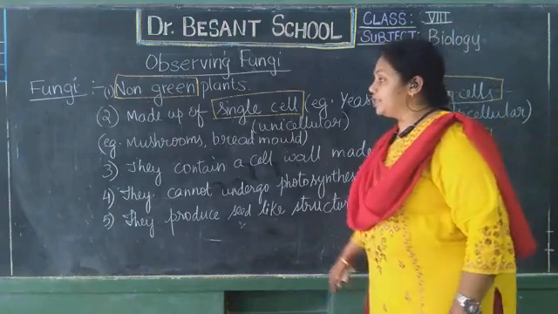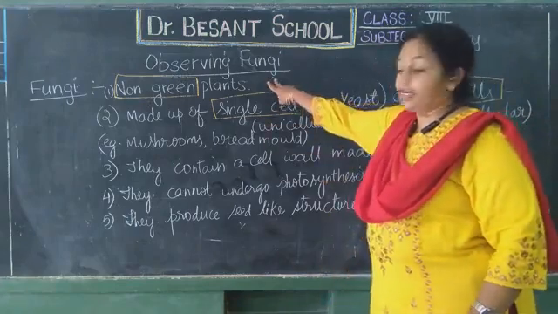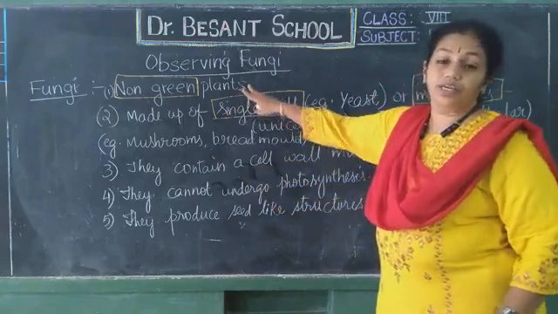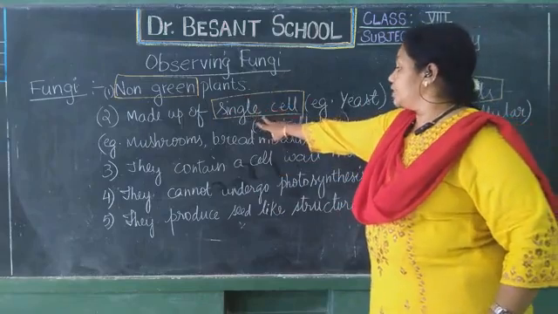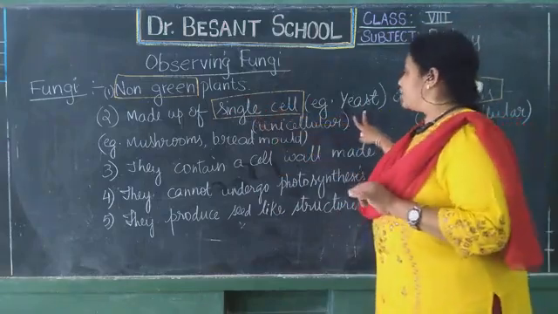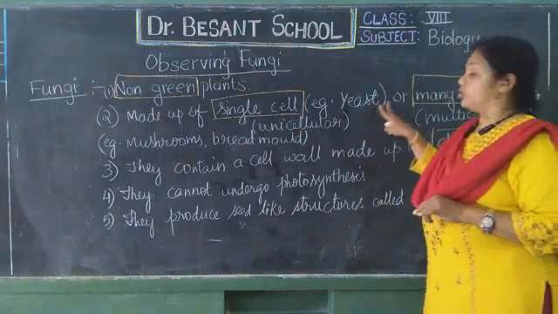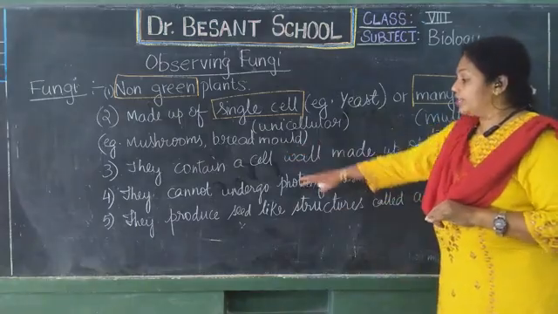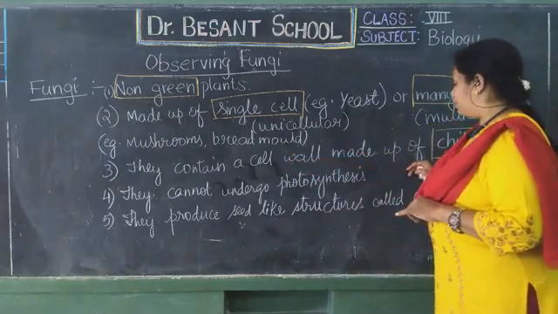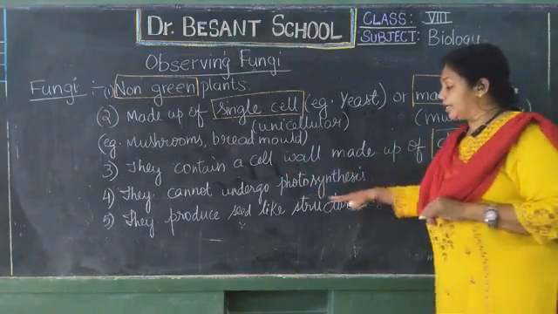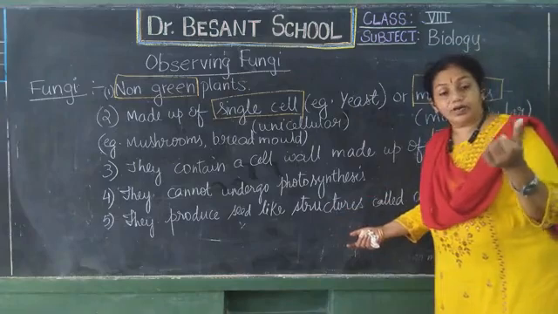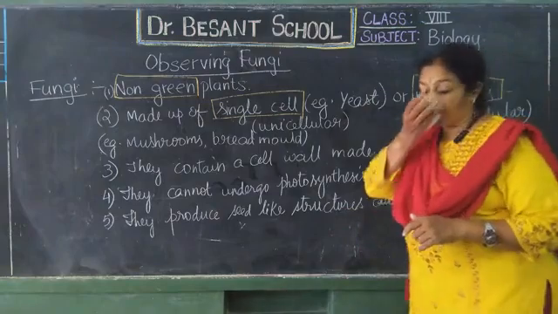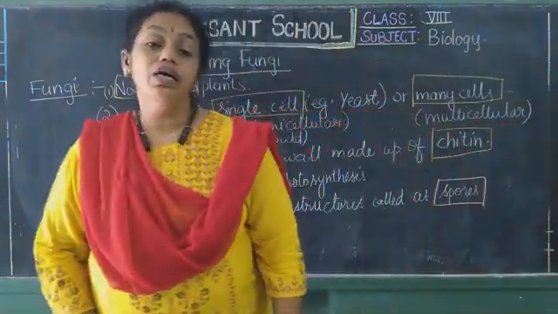So few points I have written: fungi can be considered non-green plants as they cannot undergo photosynthesis. They don't have a true stem, roots, leaves; they are all false. They may be made up of a single cell, an example of such an organism is yeast, which is microscopic. Then they may contain many cells like mushrooms or bread molds. They contain a cell wall made up of chitin. And for reproduction, they undergo asexual reproduction by producing spores.